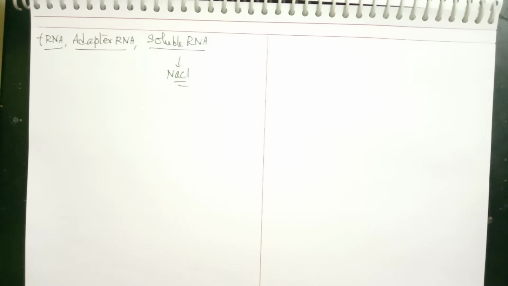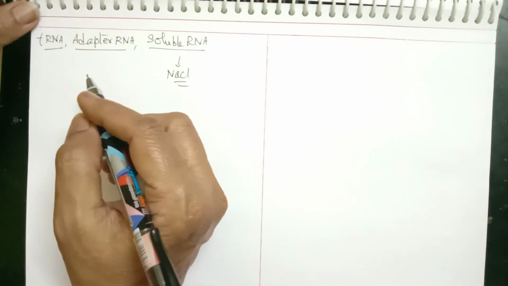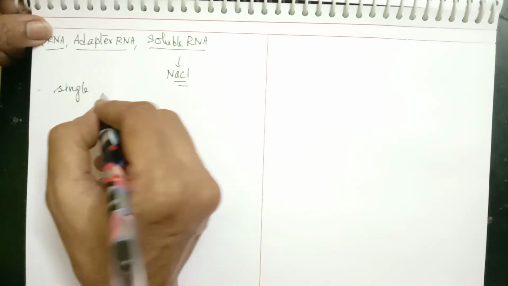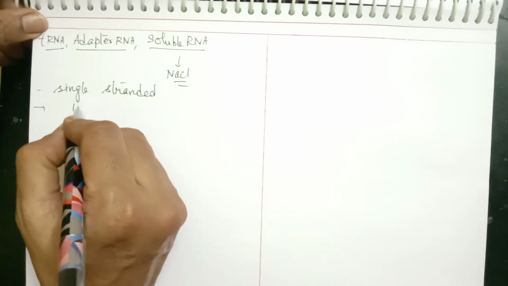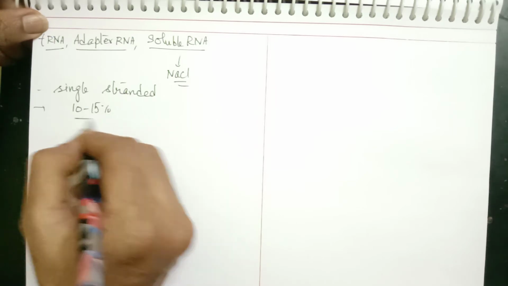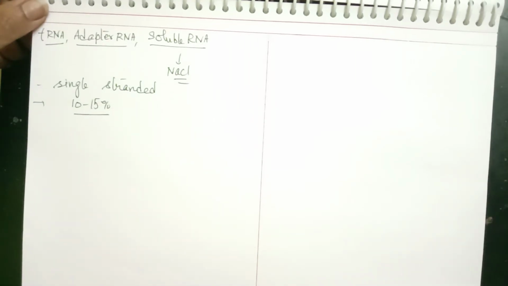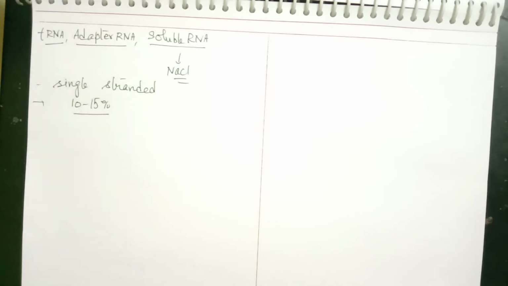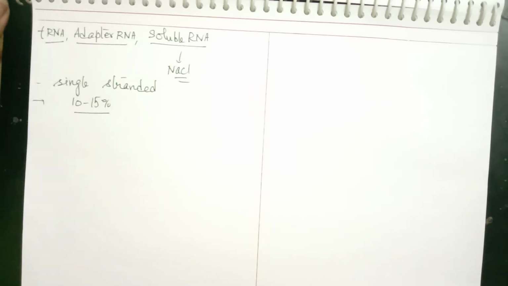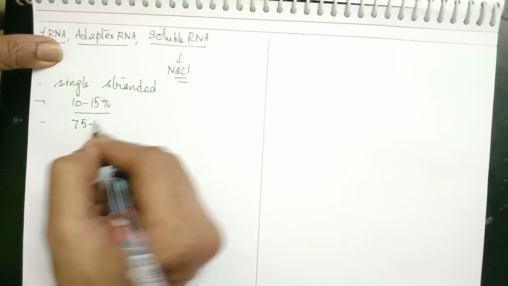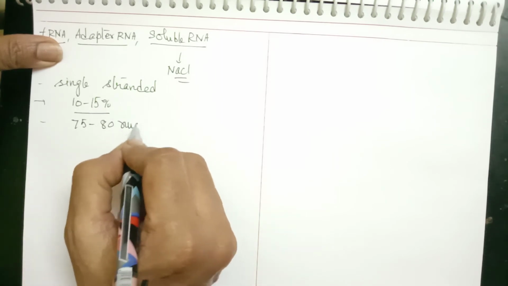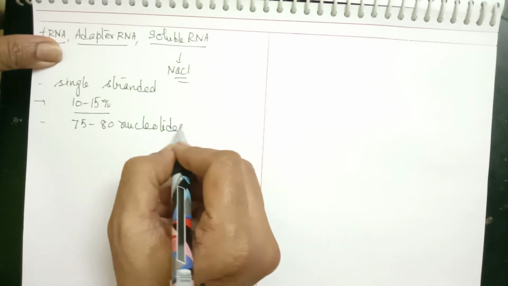This RNA is single-stranded and constitutes only about 10 to 15% of total RNA. It is not abundant. The least abundant is mRNA, then comes tRNA, and the most abundant is rRNA. It consists of only about 75 to 80 nucleotides. It is also the smallest RNA.